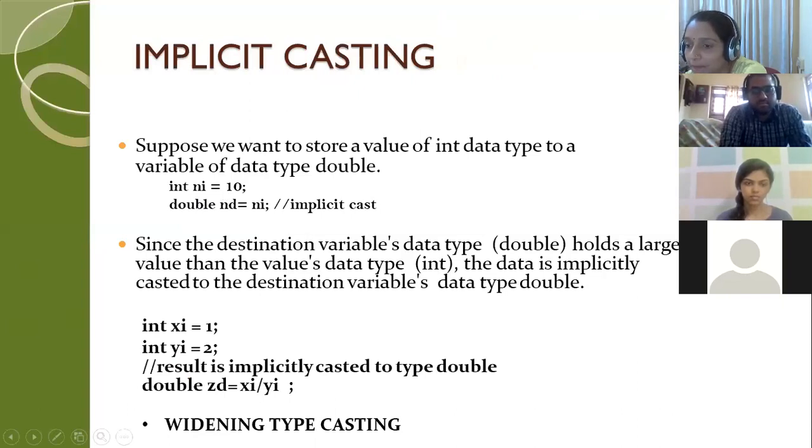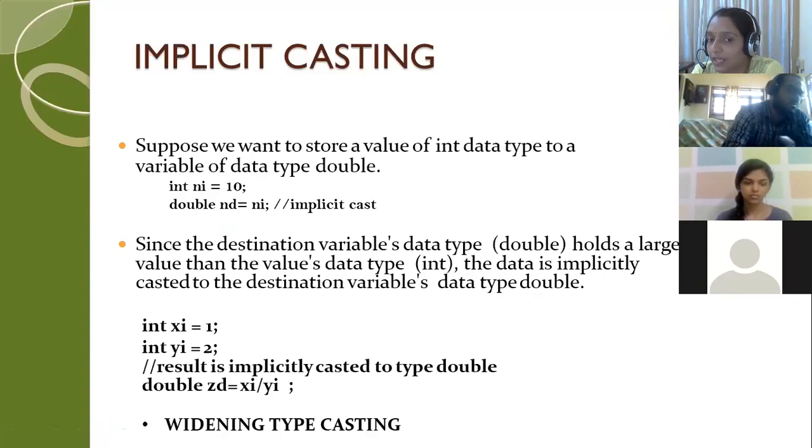Now, I am planning to change it into a double. I simply write double nd. I give another variable name, n, which is double, equal to ni. Okay, directly changing in a simple manner like this, you call it implicit typecasting. Now, tell me which has a higher storage space, int or double? Double, right?